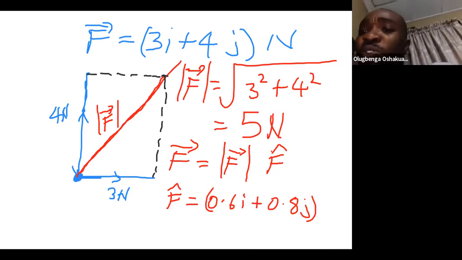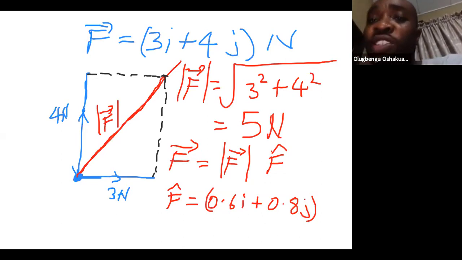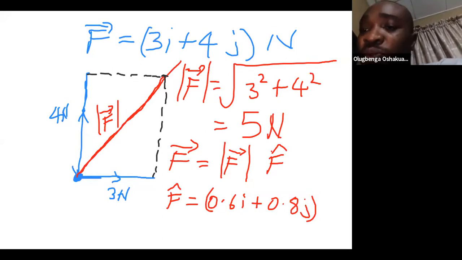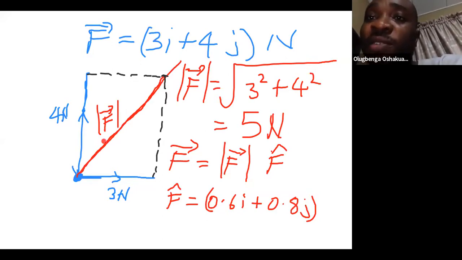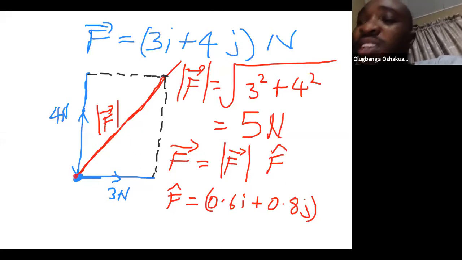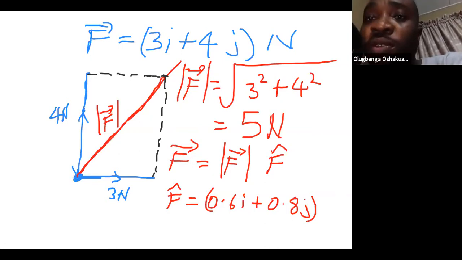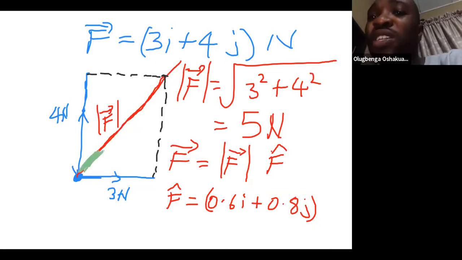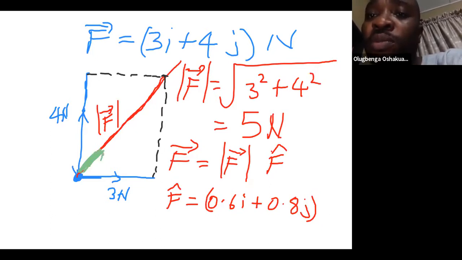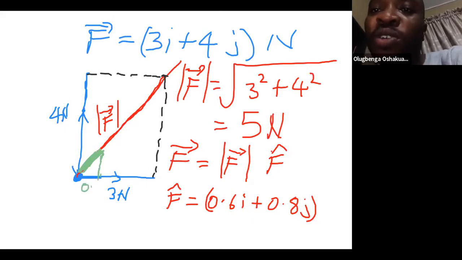Since the length here is 5 newtons, the length of the unit vector will be just magnitude 1. When we resolve this, there should be 0.6 for one component and 0.8 for the horizontal component.